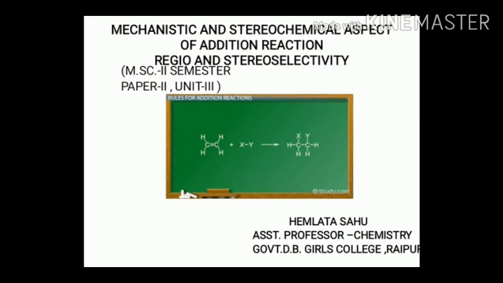Today I am going to deliver a lecture on mechanistic and stereochemical aspects of addition reactions, which is a part of MSc second semester, second paper, third unit.